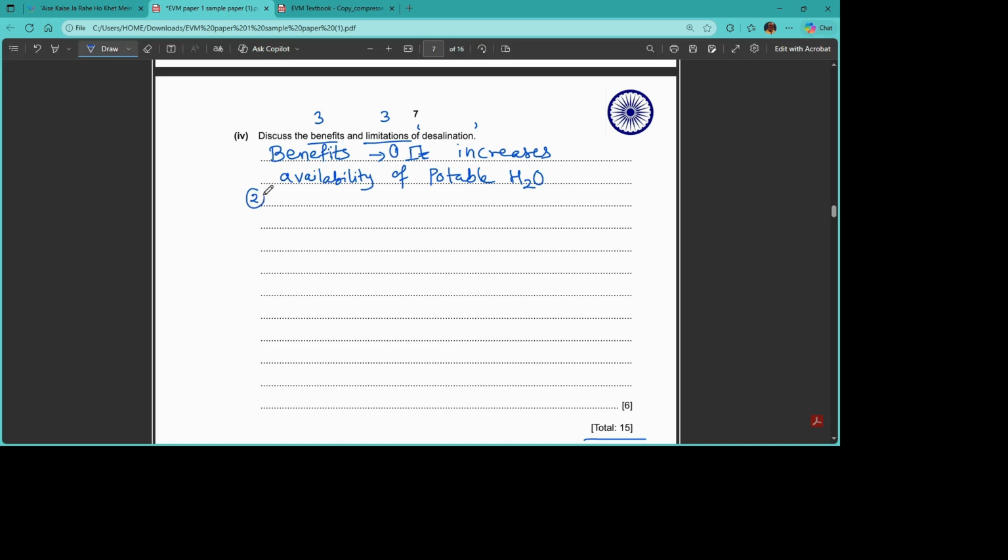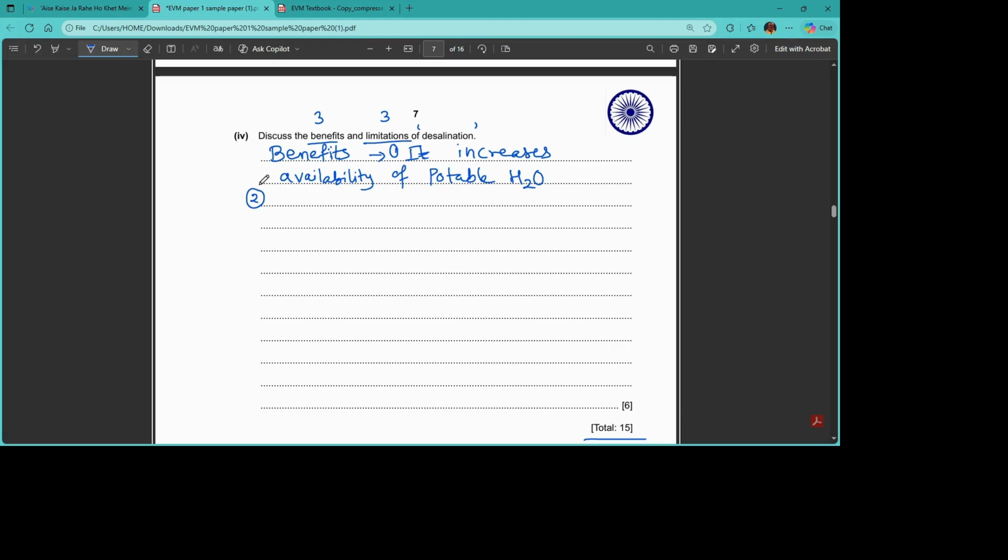You can write point wise rather than paragraph wise. I tell my students the same thing, don't write it in a paragraph. If you write in a paragraph, you will not know how many points you have covered. It's always better to write point wise so that you will know, or the examiner will know, whether the points that you are making are valid or not. Okay.